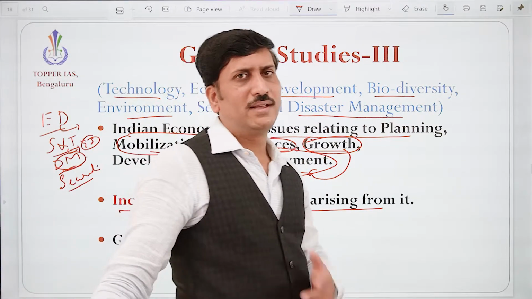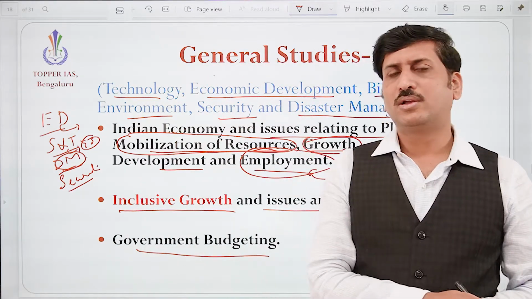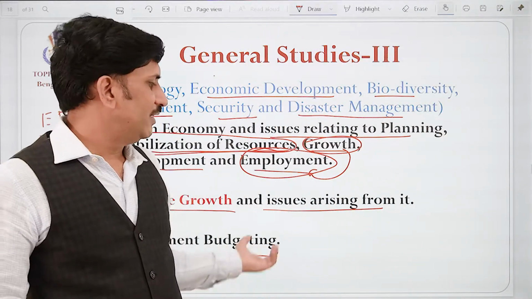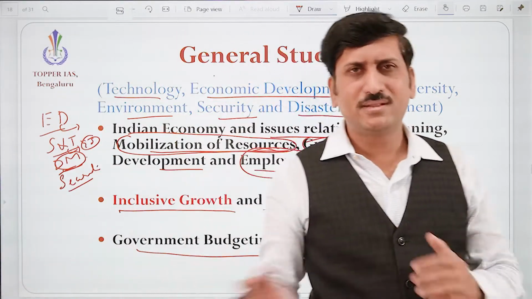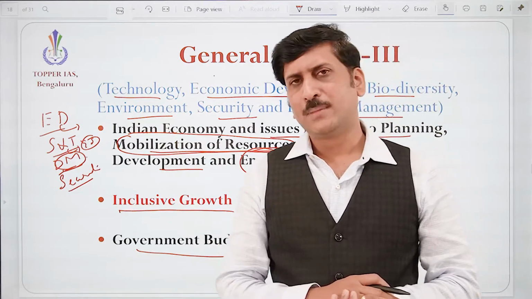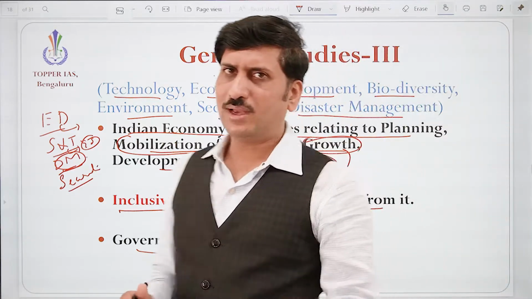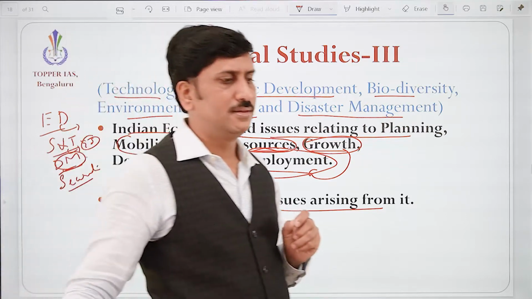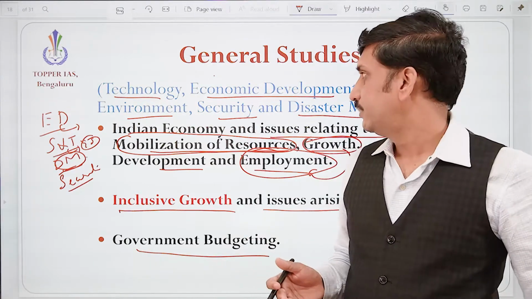Always there are hues and cries, like for education the required amount of money is not allocated, or health is not getting attention. So anyway, those issues we need to understand. What basically is a budget? It's basically planning for the expenditure and the receipts of a financial year. How to increase the income side? Whether to raise the taxes, is it a wise way, or reduce the subsidies? So we need to understand the budget and the issues associated with it.